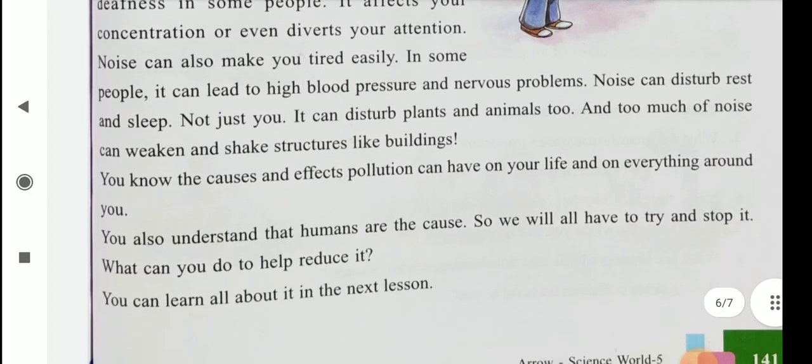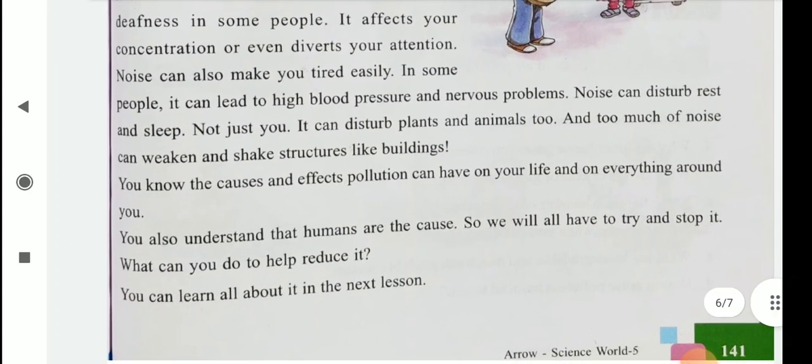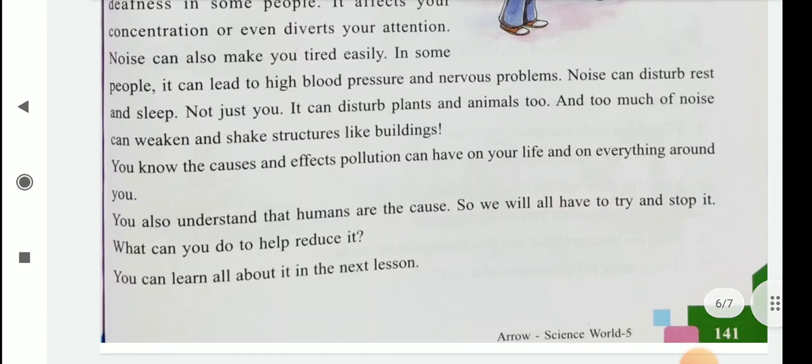Okay. So children, this is the chapter of pollution. Read this chapter once again and learn the points and the causes of pollution and what are the effects of pollution.